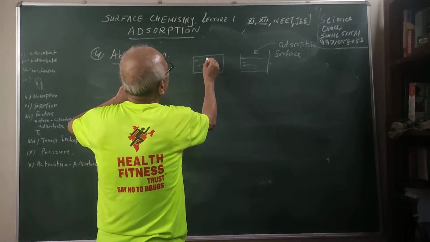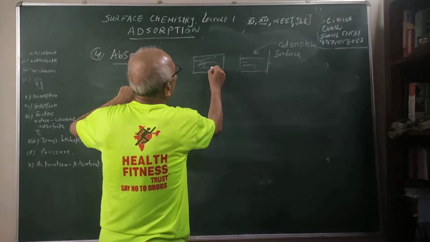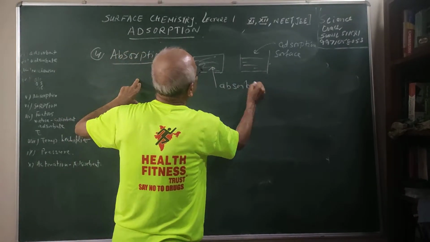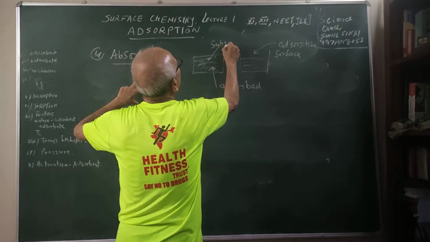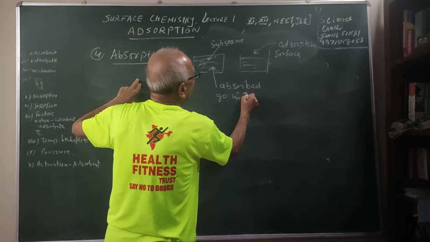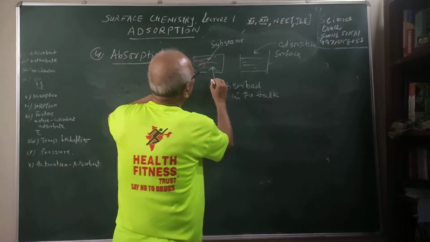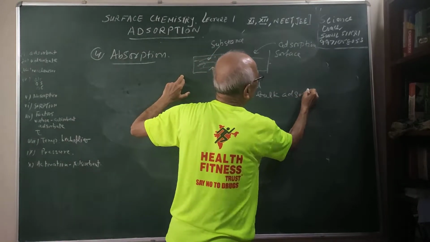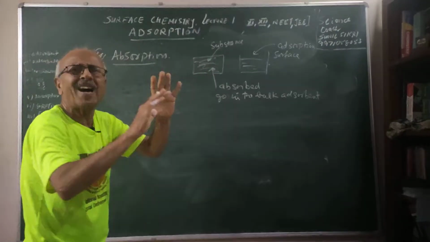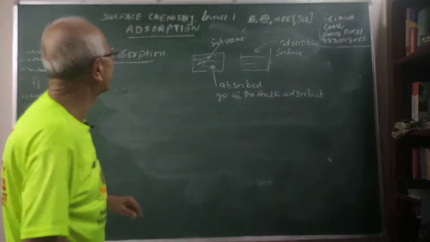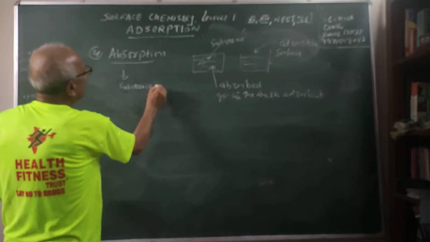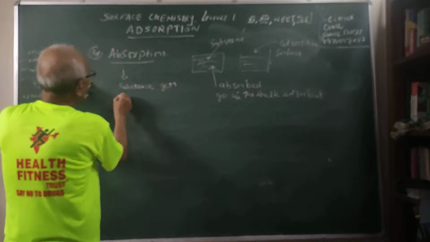But if some substance is absorbed, it means the molecules go into the bulk of the adsorbent. Whatever solid is there, the substance gets absorbed in the entire bulk of the substance.